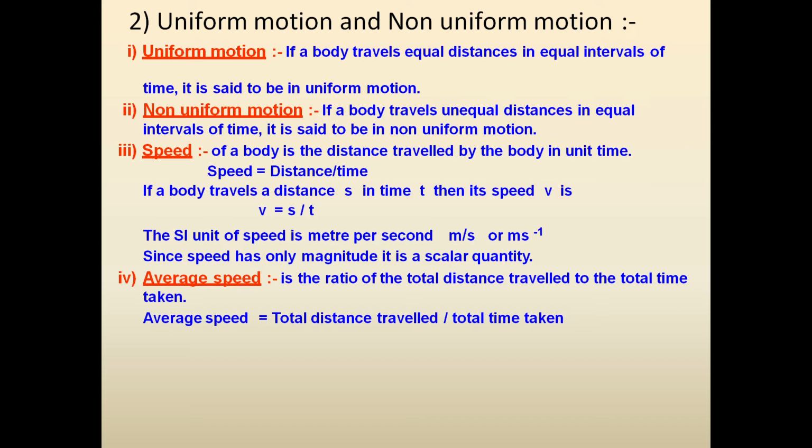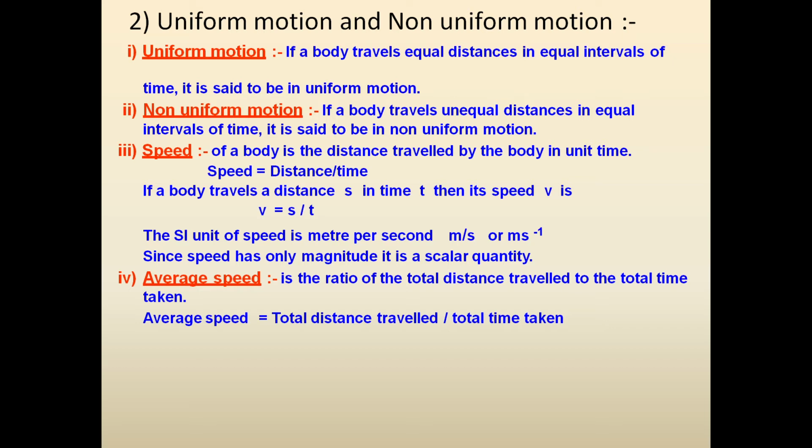Now let us learn a bit about scalar and vector quantities. Scalar quantities are those quantities for the description of which only magnitude is required, whereas vector quantities are those quantities for the description of which magnitude as well as direction is required. So, speed can be explained only with the help of magnitude. So, that is why it is a scalar quantity.